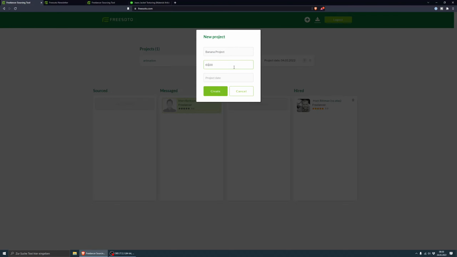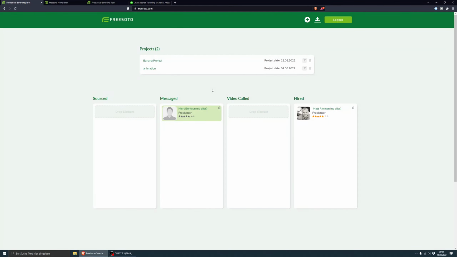And then you put in a suggested price. That is the price that you think it will cost. Let's say 50 euros. And then the project date, well, let's just take some random date. And then we hit create. And then you will see that the new project was created right here, banana project.